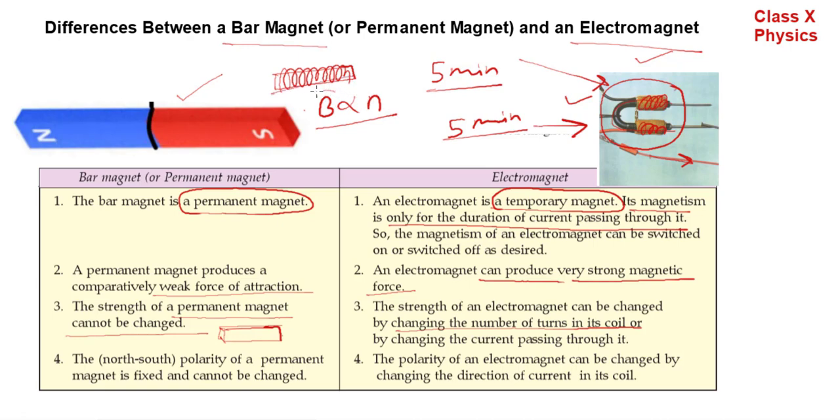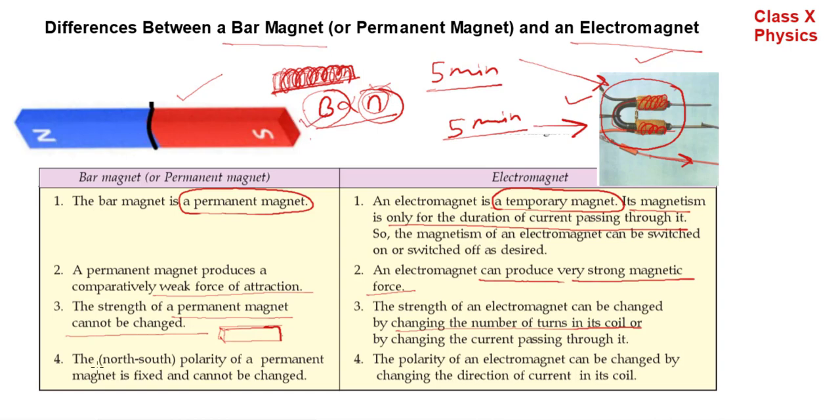If we want to increase the magnetic strength, we should increase the number of turns per unit length. Suppose this is the rod of 1 centimeter and there are 50 turns. We want to double the magnetic strength. What we need to do? Just we will make 100 turns here. The turns will be double. So the magnetic strength will automatically be doubled.